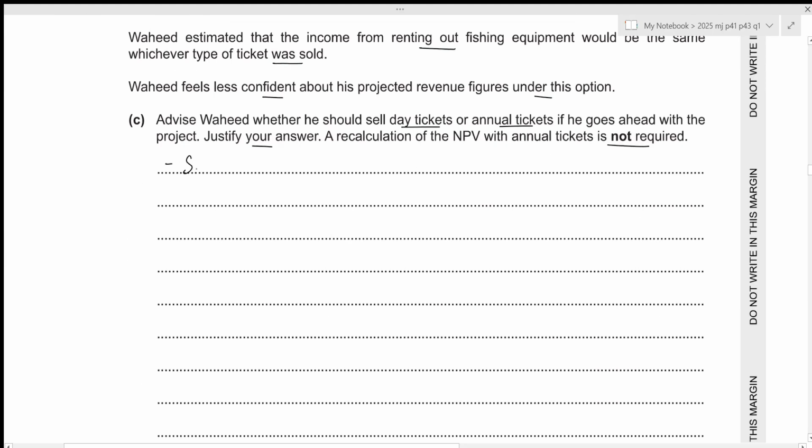Selling day tickets leads to a negative net present value, which indicates that this should not be undertaken.